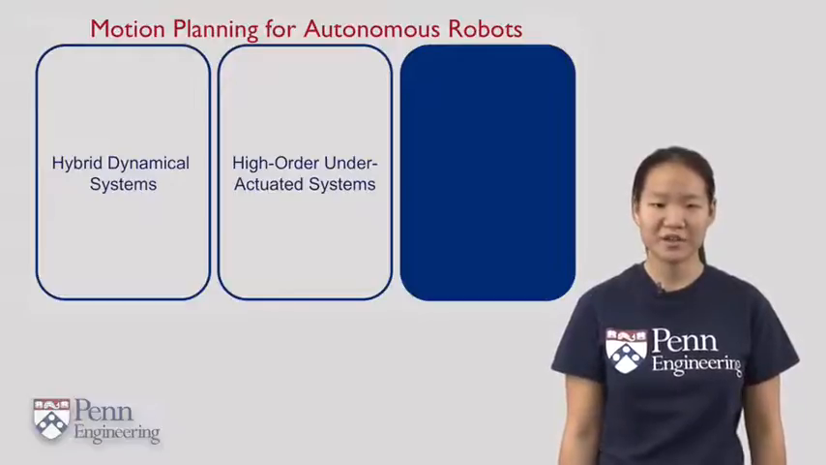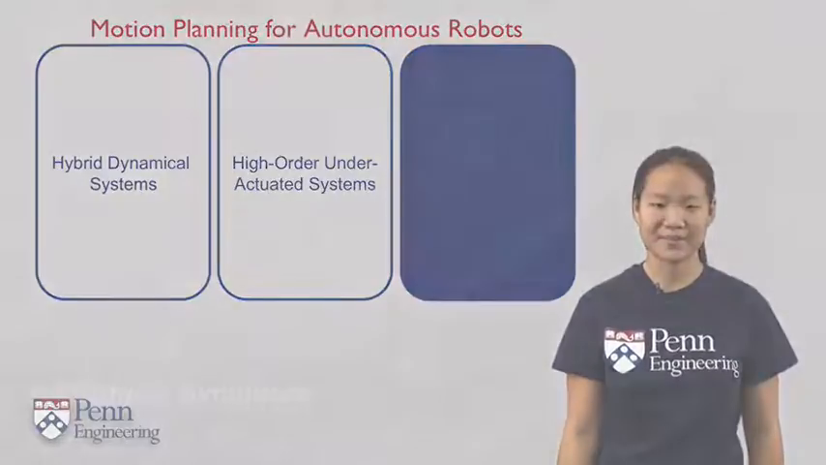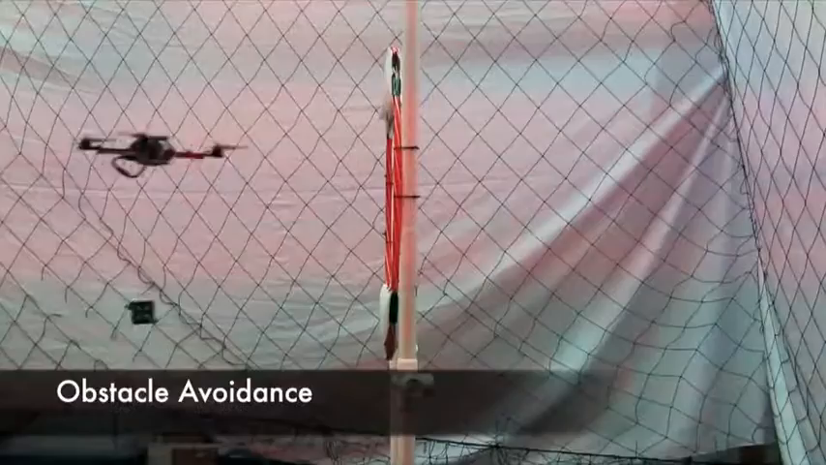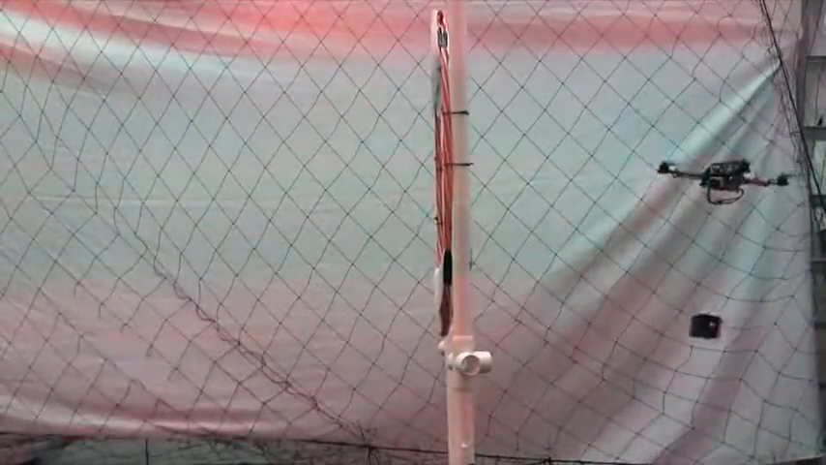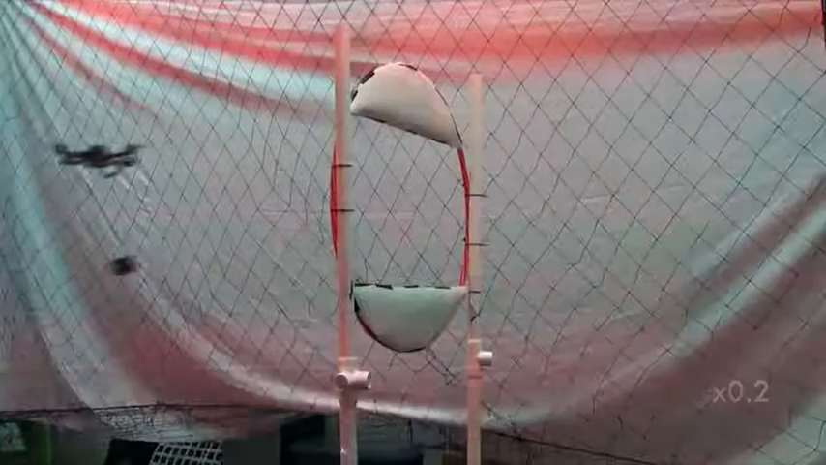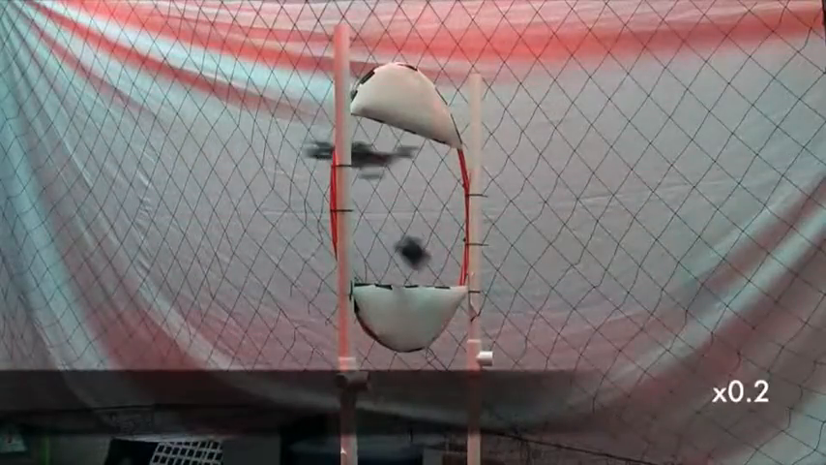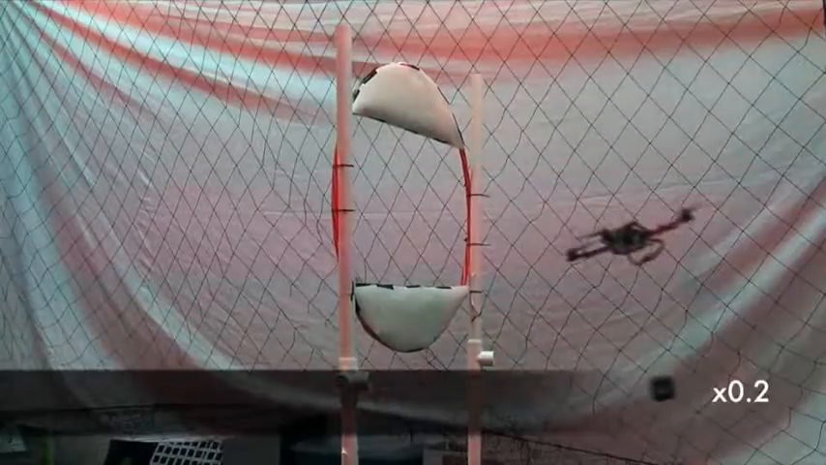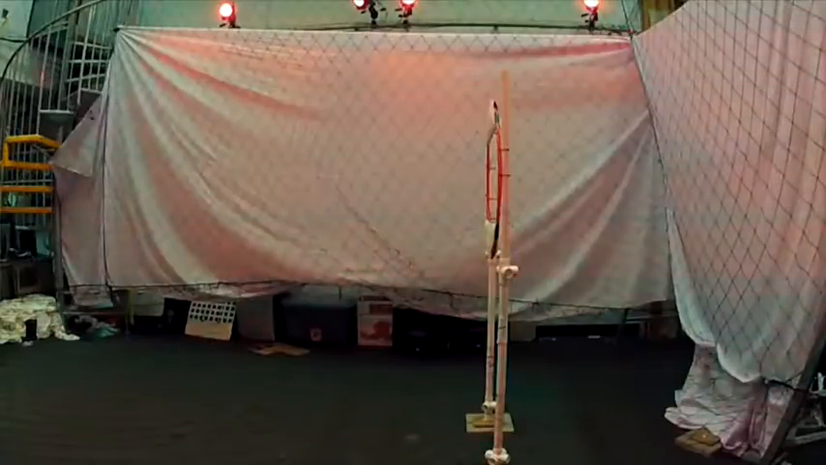Our goal is to plan aggressive motions for this system. For example, suppose the quadrotor comes across a window obstacle where the height of the window is smaller than the length of the cable. Our algorithm can generate a trajectory that contains the necessary swing to bring both the quadrotor and the payload through this narrow gap.